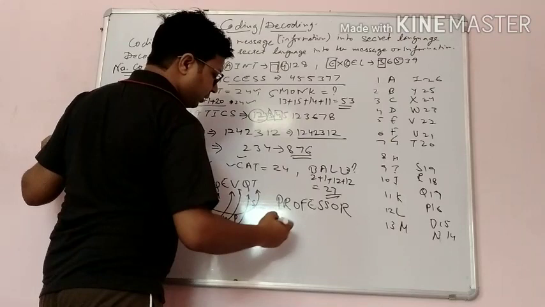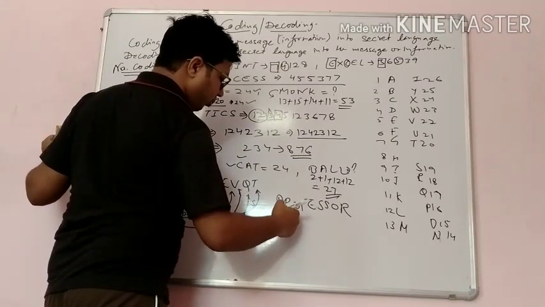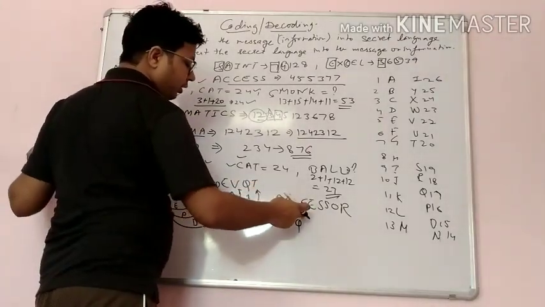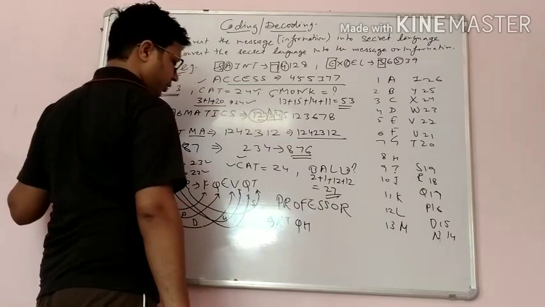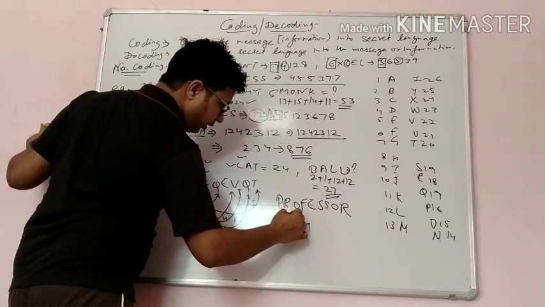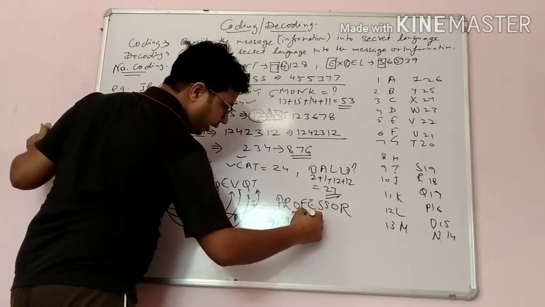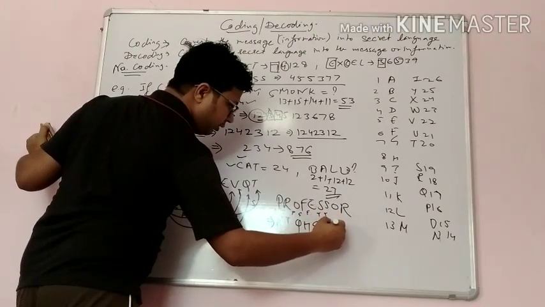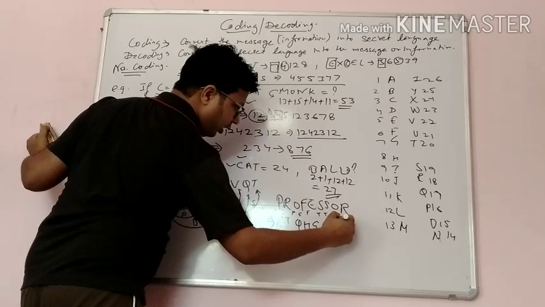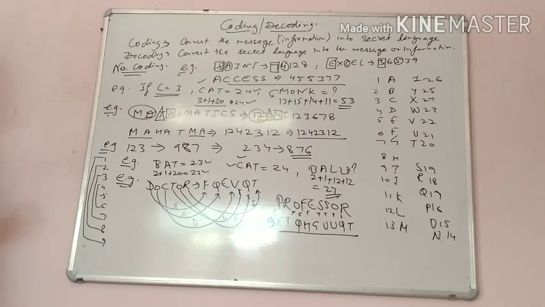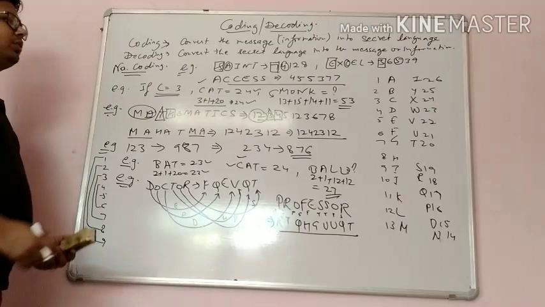R will be, S will be skipped, then O, P will be skipped, then Q, then F, G will be skipped, then H. See that here we skip letters each time. So what will be the code for that? RTQXGUUQT for the professor.